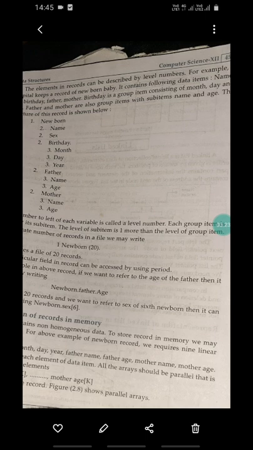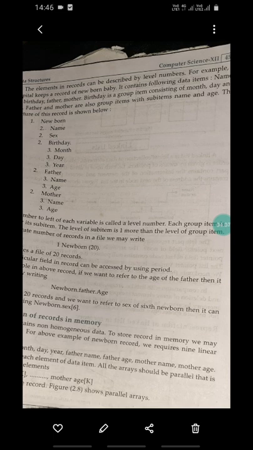Any particular field in a record can be accessed by using a period. For example, in the above record, if you want to refer to the age of the father, it can be done by writing newborn dot father dot age, where newborn is the group item, father is the sub group item, and age is the sub item. If there are 20 records and we want to refer to the sex of the sixth newborn, it can be done by writing newborn[6].sex, meaning the particular sex stored in the newborn baby group item. This is called a record.